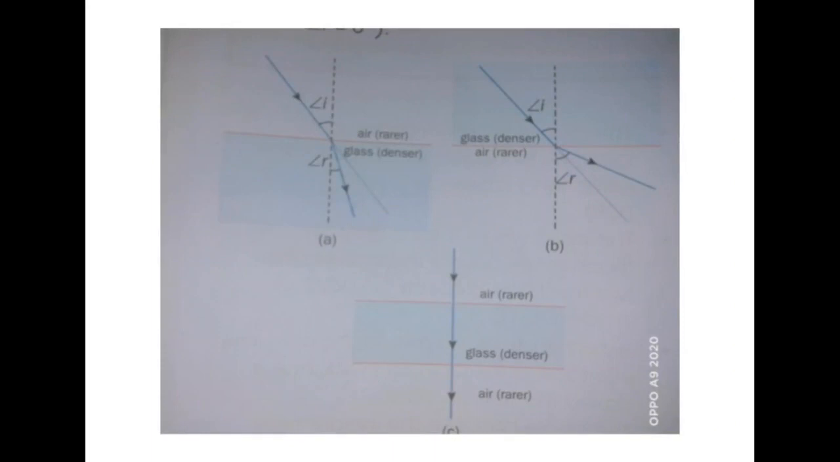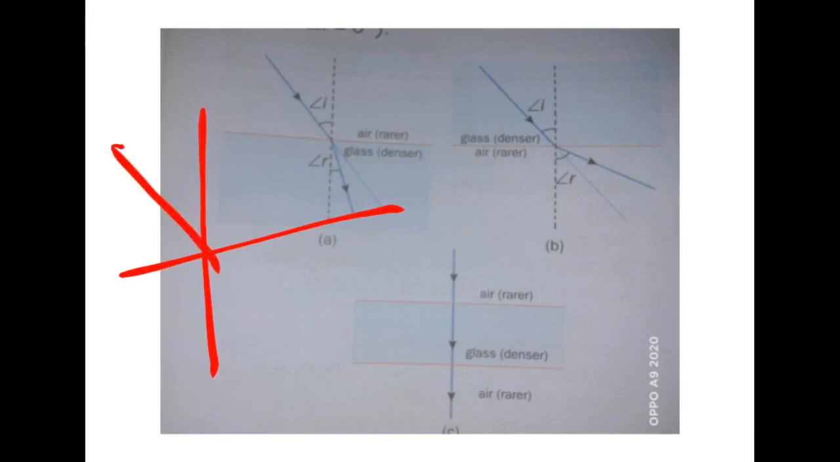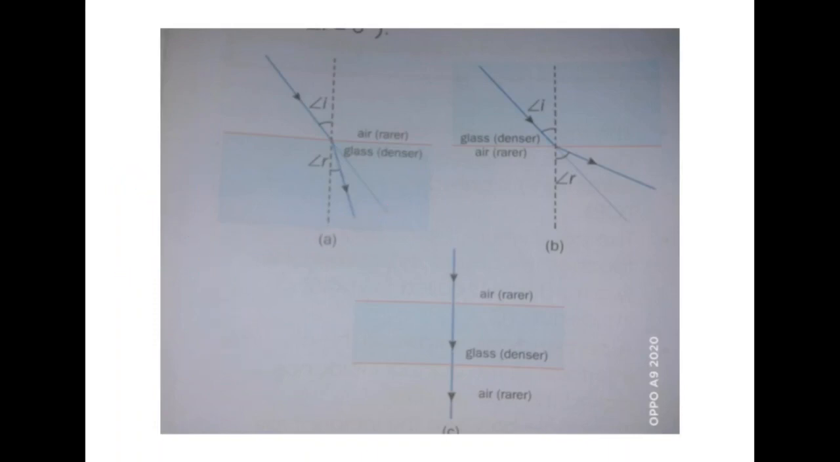Whenever a light is moving from air to glass, it will bend towards the normal. If you consider this is the normal and this is the interface, so whenever a light is falling here, it will move towards the normal, such that angle of incidence is always greater than angle of refraction. So whenever a light travels from air to glass, angle of incidence is always greater than angle of refraction.